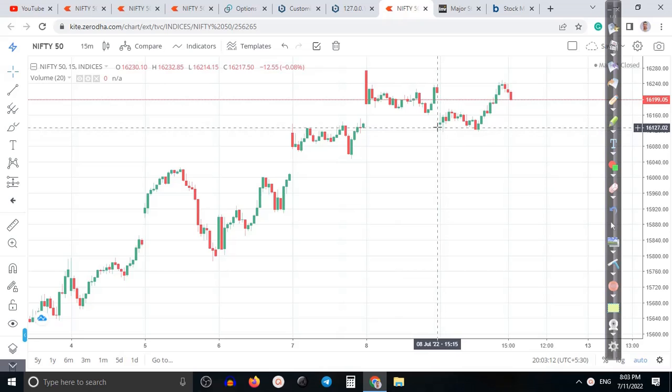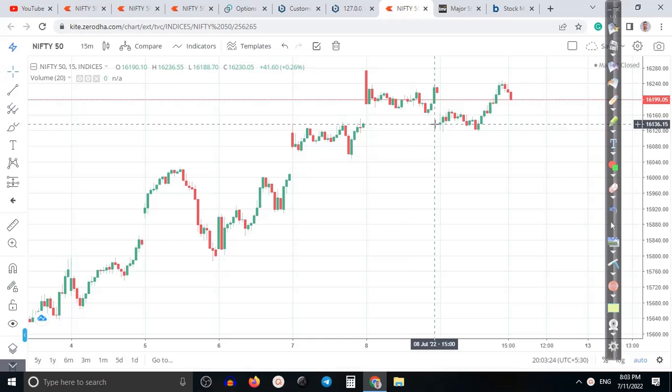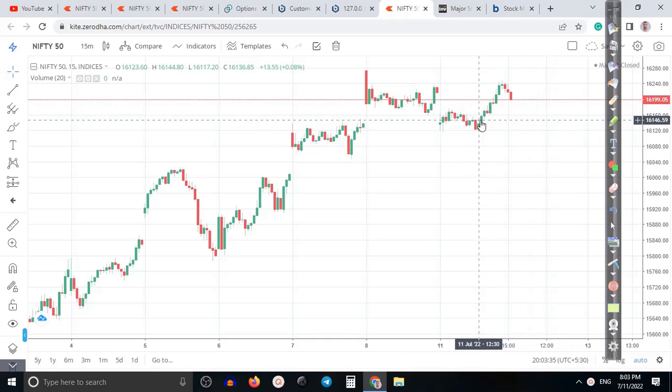Today the market opened in a gap down, but later on you can see price goes up and closes around 16,200. First the price opened around 16,100, I can say like 40. So finally it closed around 16,200. So exactly we had some buy opportunity around 16,150, so we entered here.